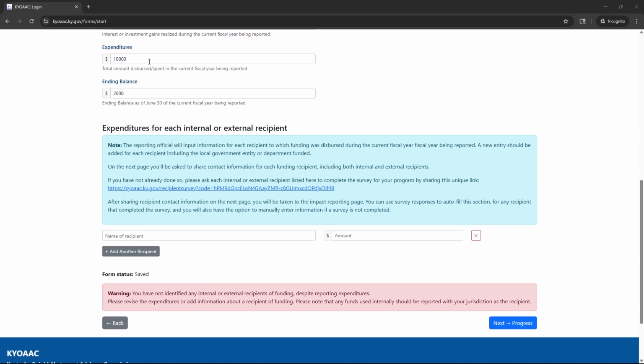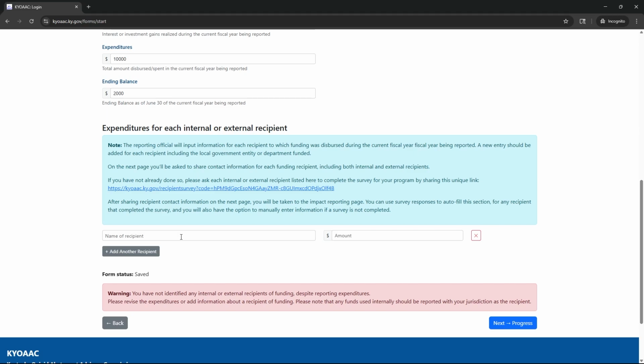We expect that if any expenditures have been listed, you must have at least one recipient listed. Here you can see that there's a warning because I don't have any recipients identified yet, but I reported that $10,000 was spent. So let's go ahead and address this.